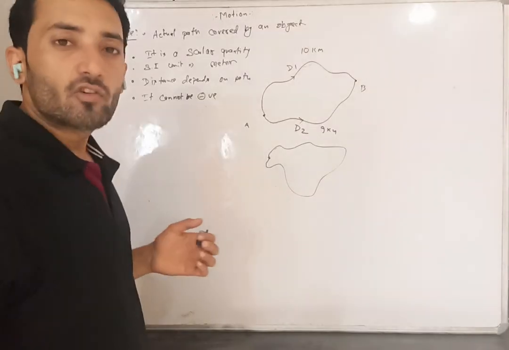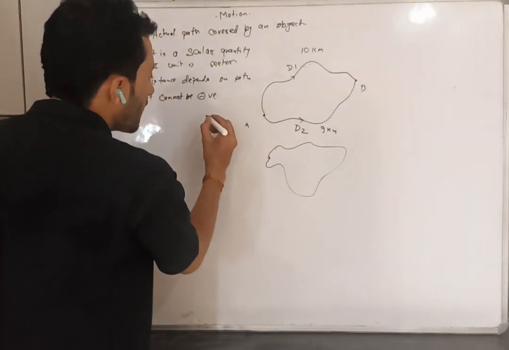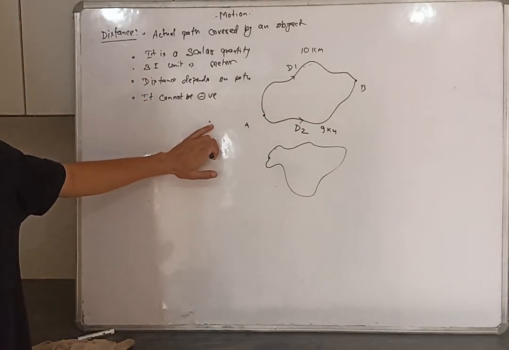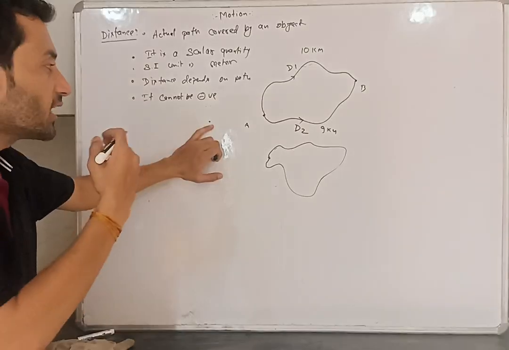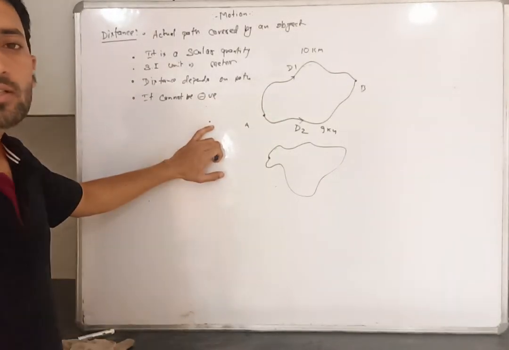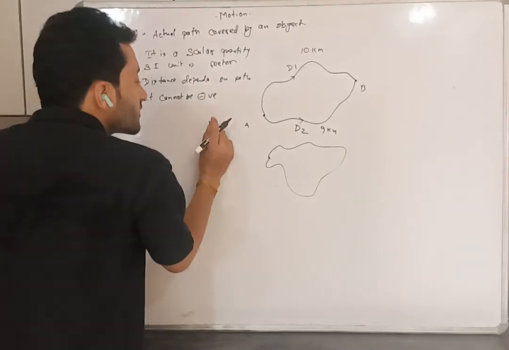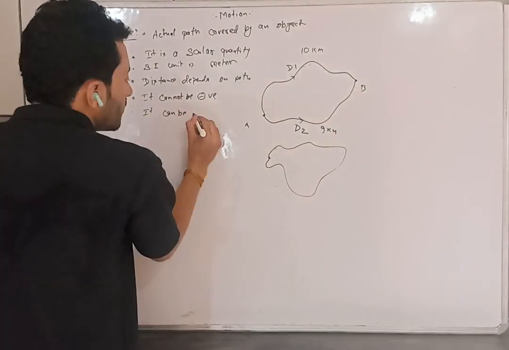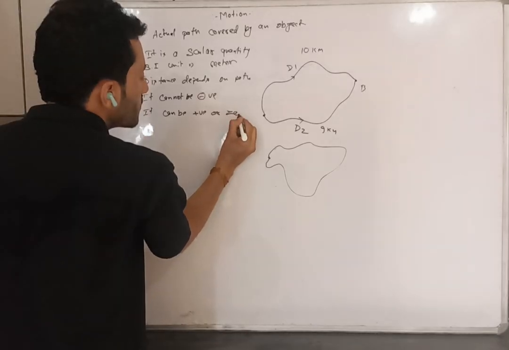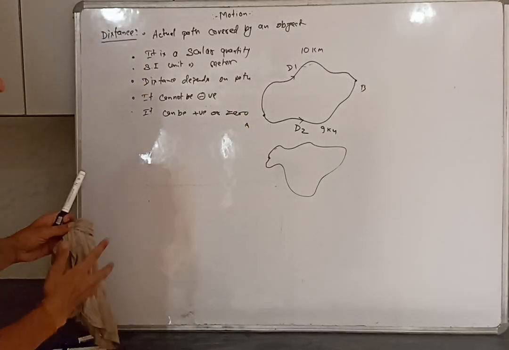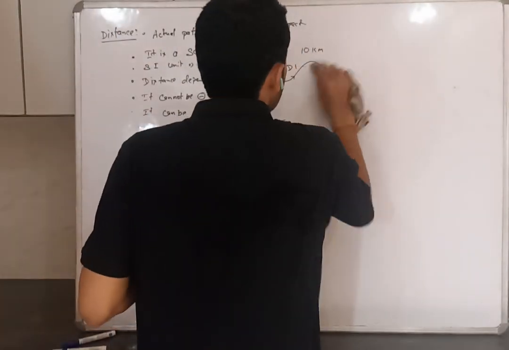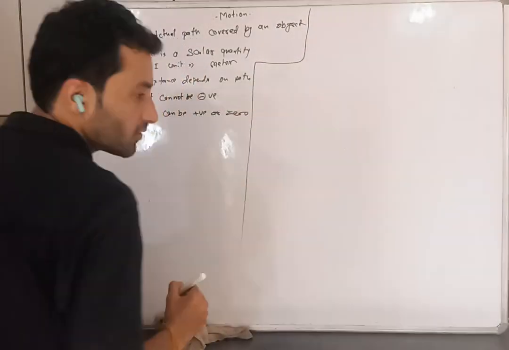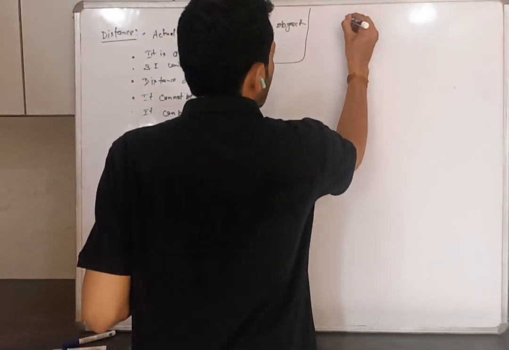It can be zero. Can you tell me if distance can be zero? Yes. If an object has a position here and is standing here only, time is passing, it is standing here, so what is its distance? Its distance is zero. So it can be positive or zero. Now, based on this, I will give you some examples, some figures.